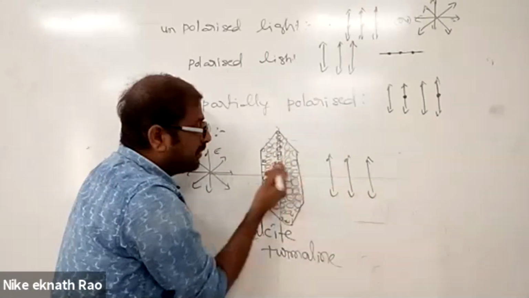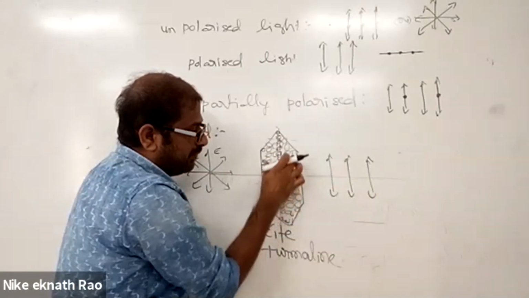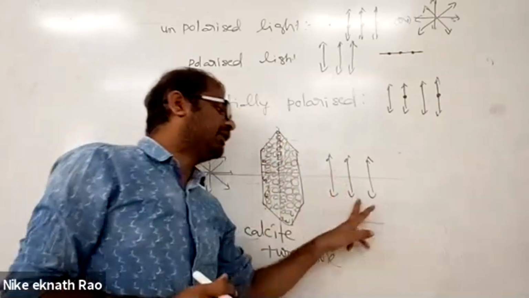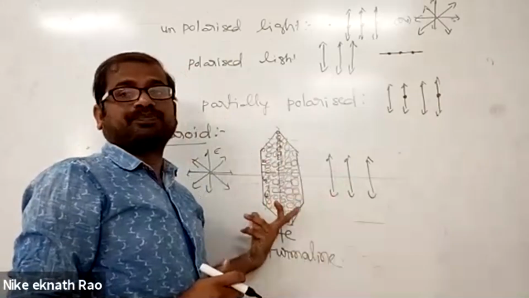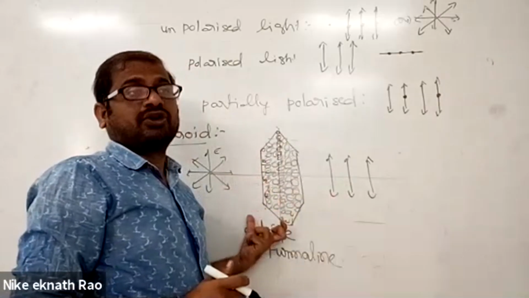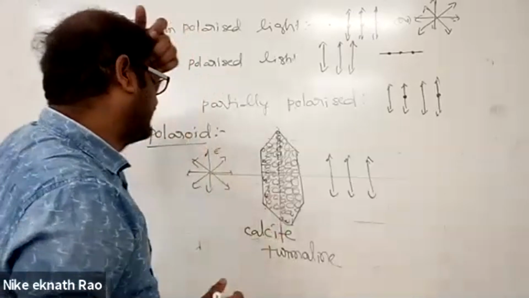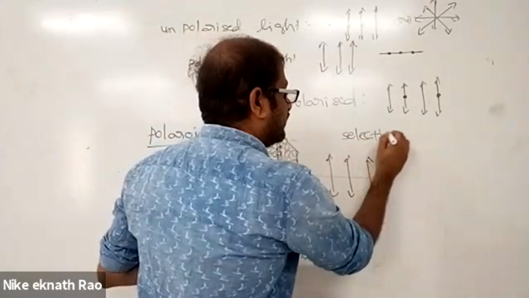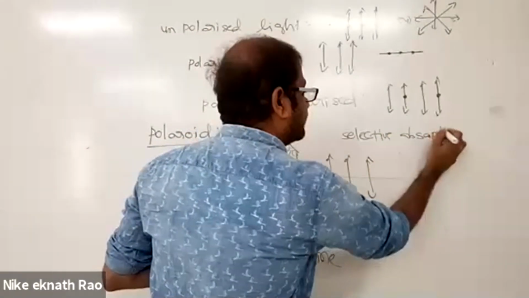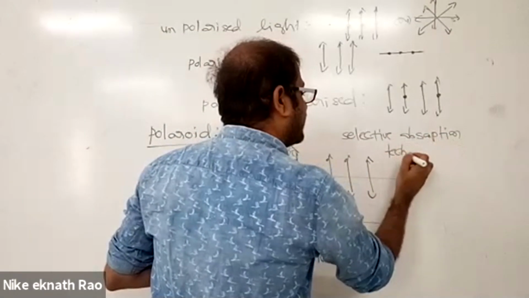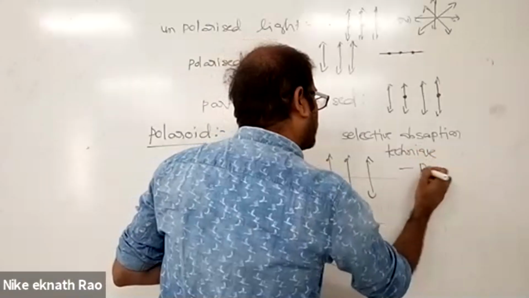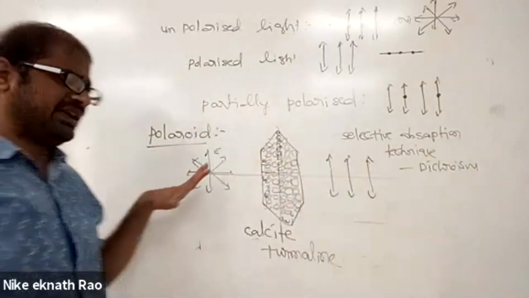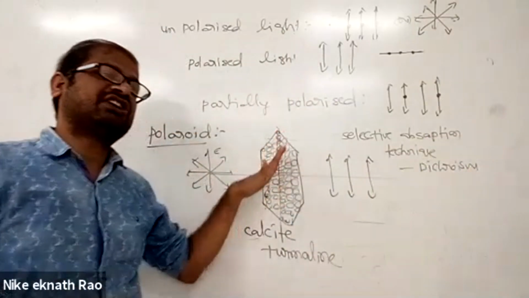In other directions, the molecules of this particular polaroid absorb the electric field vectors, allowing only one particular direction. This technique of absorption of electric field vectors by these thin sheets is known as dichroism. What do we call it? A selective absorption technique. Selective absorption technique, and this is called dichroism.